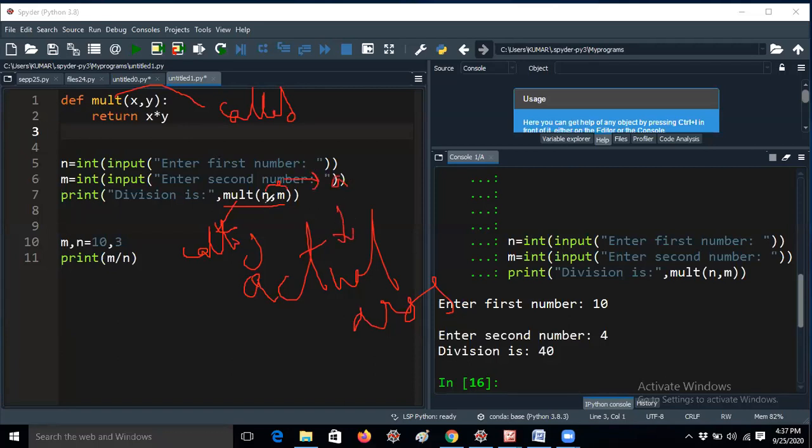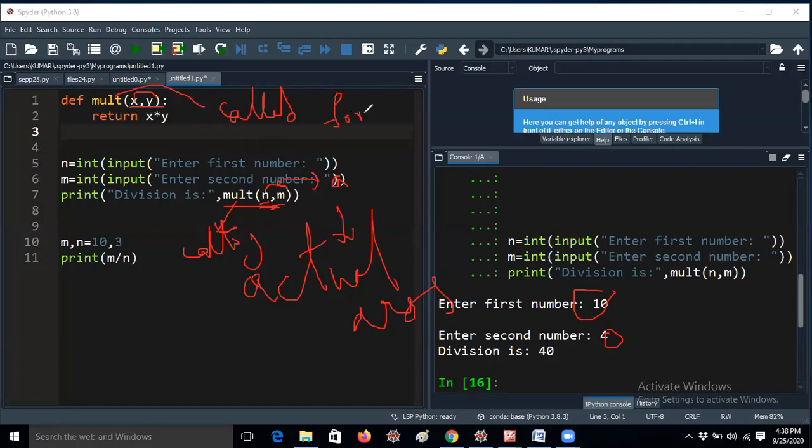That means if you are giving 10, 4, it will pass 10 comma 4 to the x and y. Whether you give n comma m or x comma y, it will not pass n and m to these particular x and y. The 10 and 4 will be copied, 10 to x and 4 to y. So these are called formal parameters.